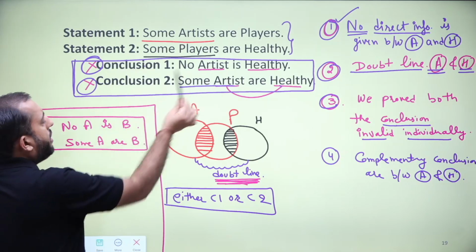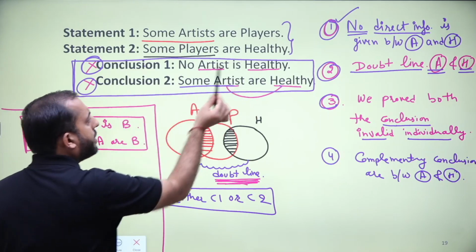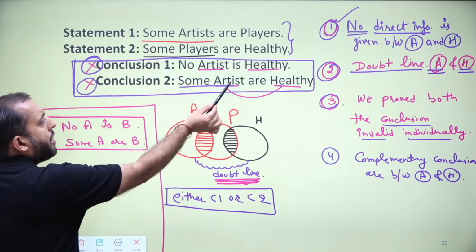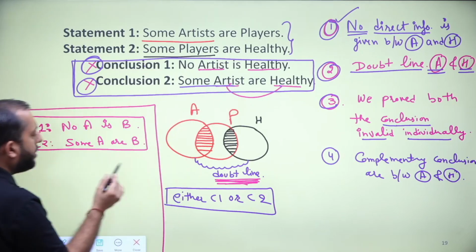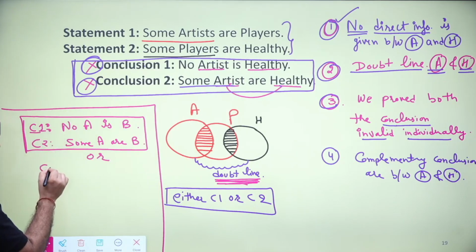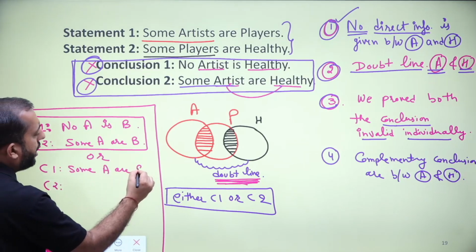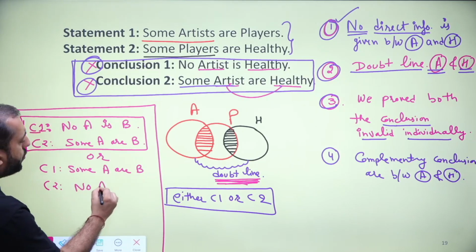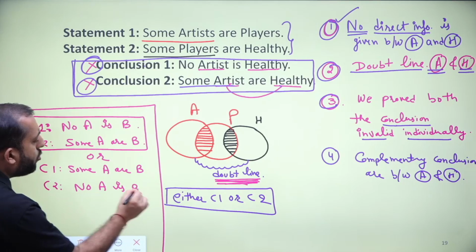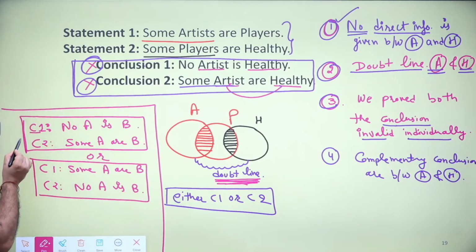Now in this question, instead of A we are having artist, instead of B we are having healthy, or they can change their places also. It can be like conclusion 1 can be like some A are B and no A is B. So if you see this pair in the conclusion, then you can say this pair is a complementary pair.